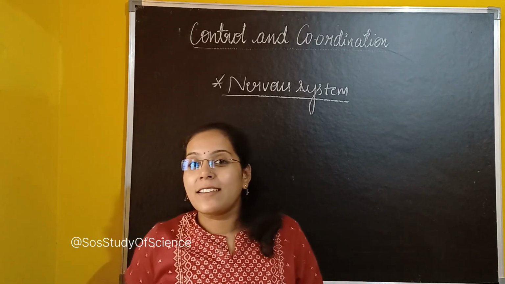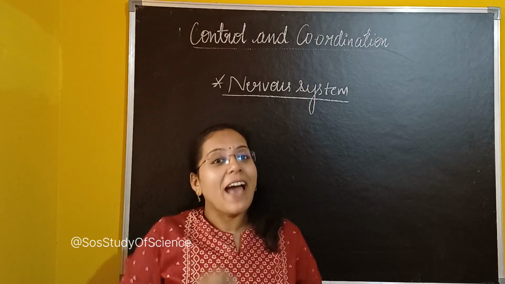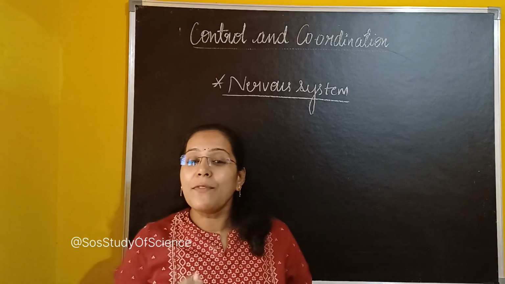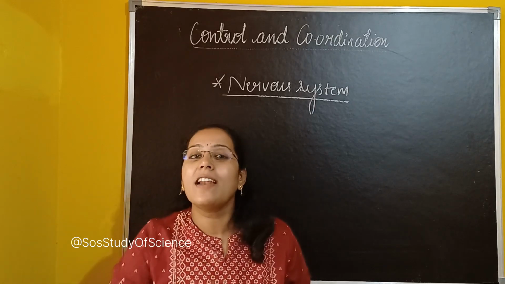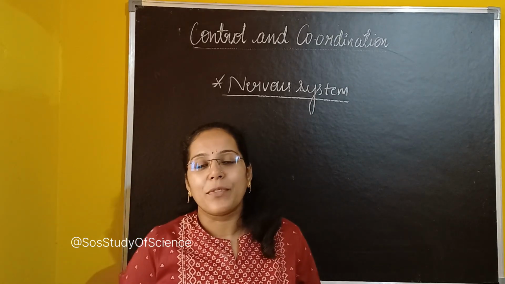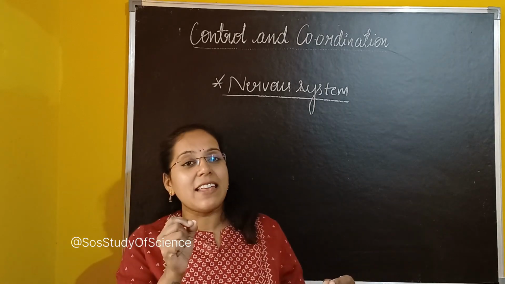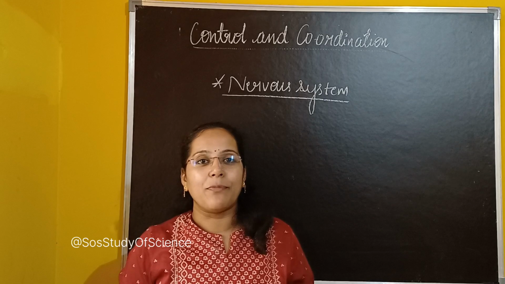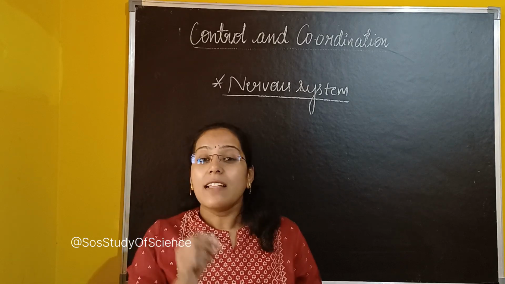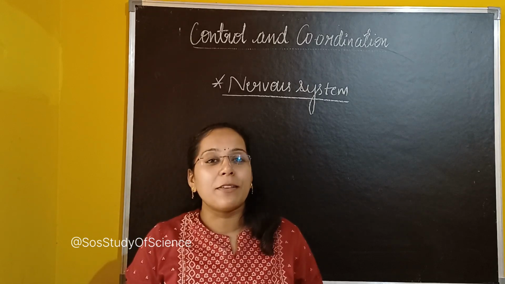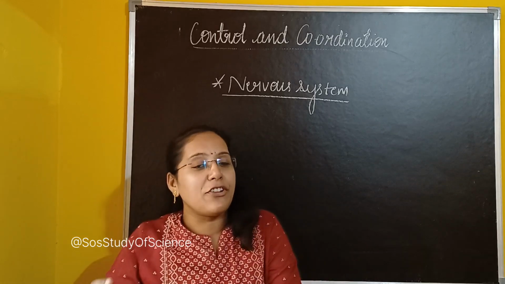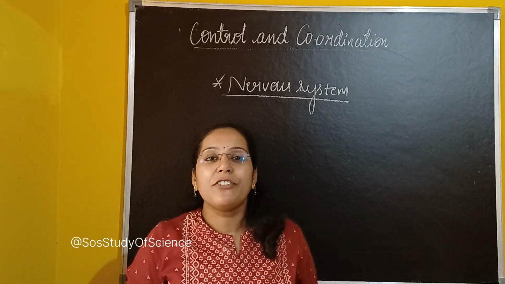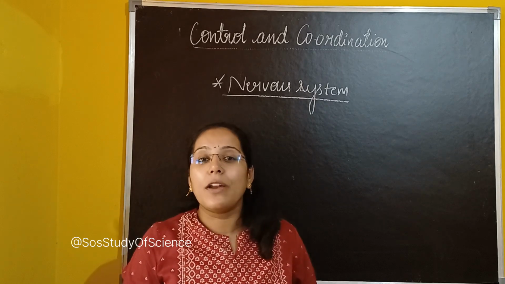Now it is time to understand the importance of having this nervous system in our body. The nervous system plays a very important role. What is that role? This system carries the information from one part of the body to another part of the body. What kind of information is carried, and how is it carried? We are going to understand one by one.